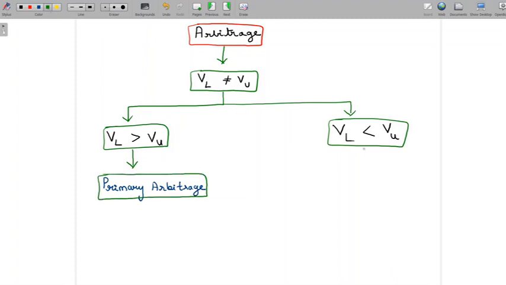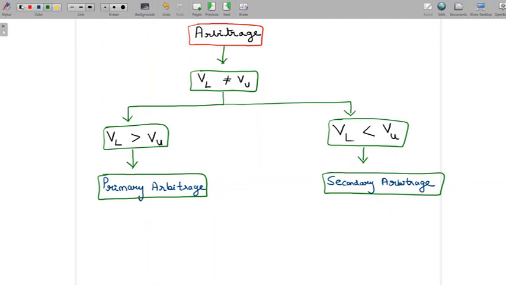And in case we are in the second situation, the levered firm is lesser in value compared to the unlevered firm, then we do the arbitrage in another way, and that's called secondary arbitrage. So if at all we have to do an arbitrage, first the two values are not equal, then either we do a primary arbitrage or we do a secondary arbitrage.